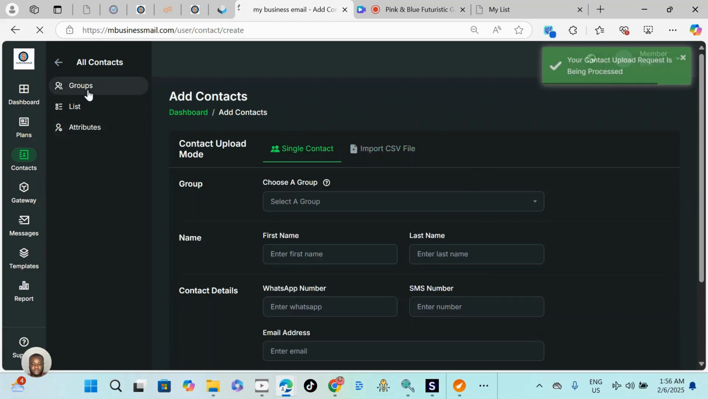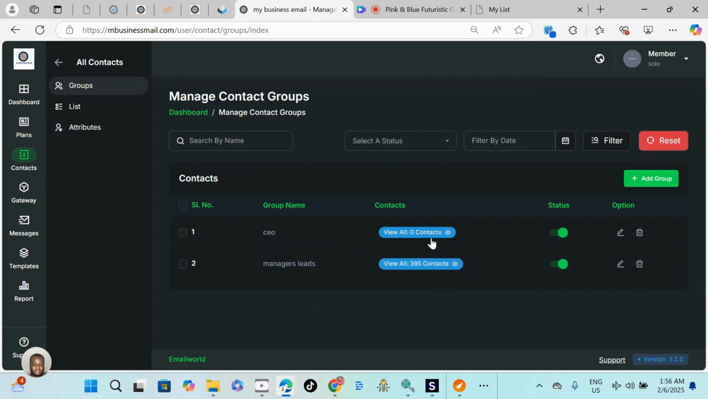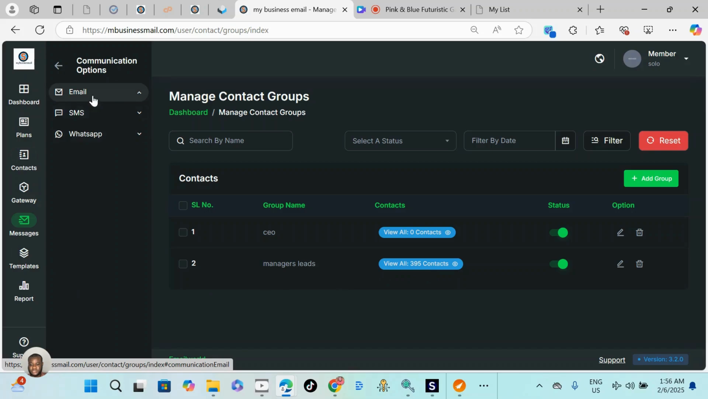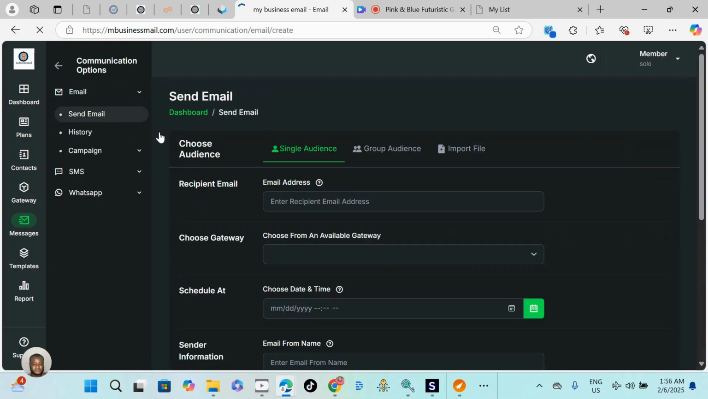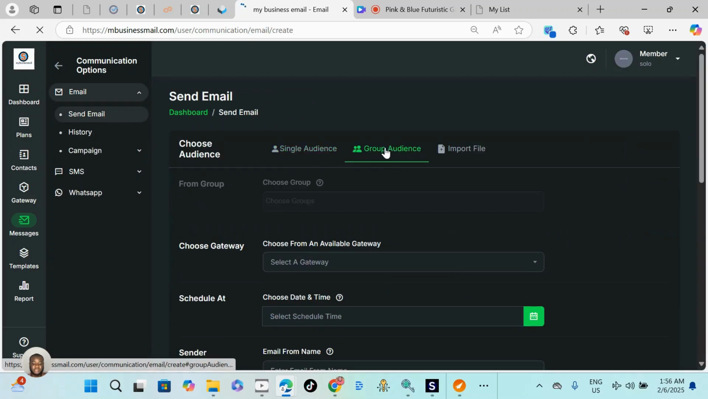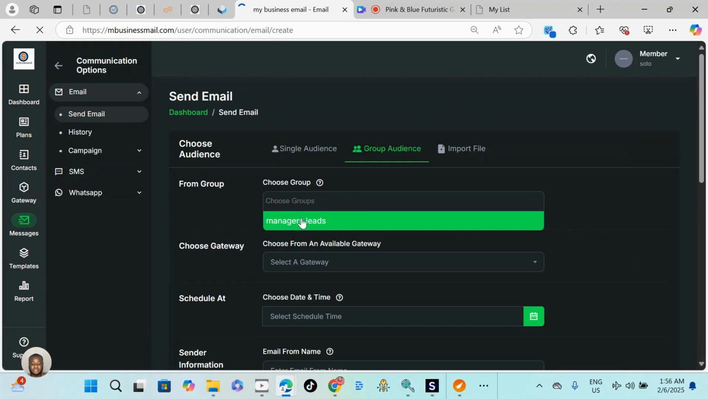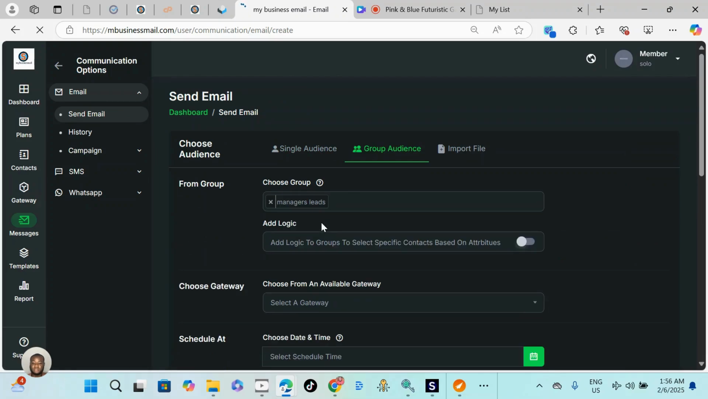Now go back to the group and you can see the CEO is still empty because we just submitted. It's going to appear like this one. But we need to send a message to these 300-something people. How can we send a message to these people together in one click of a button? Go to message, choose send email, go all the way to group audience and click group, select manager's lead. CEO never appears because the CEO is still loading.